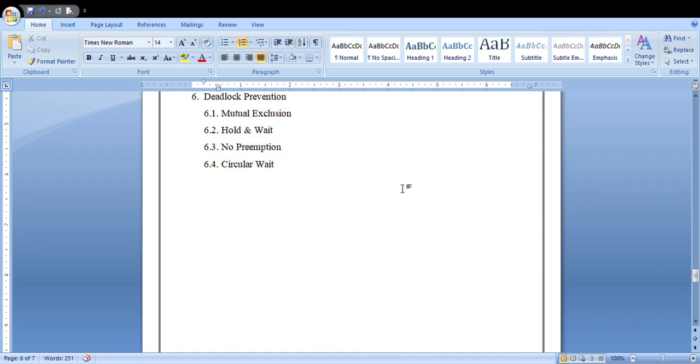Next is hold and wait. If one process is already holding one resource, but still it is not capable of executing and is still waiting for another resource, that is of no use. None of the processes can be executed in the processor. That is your hold and wait condition.